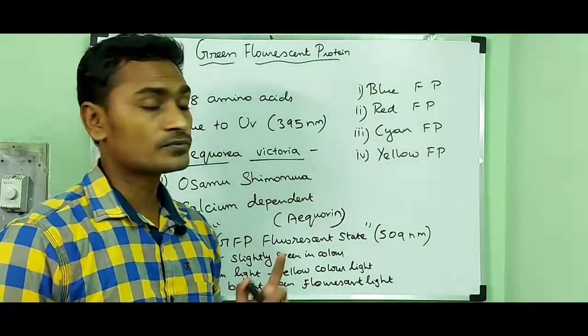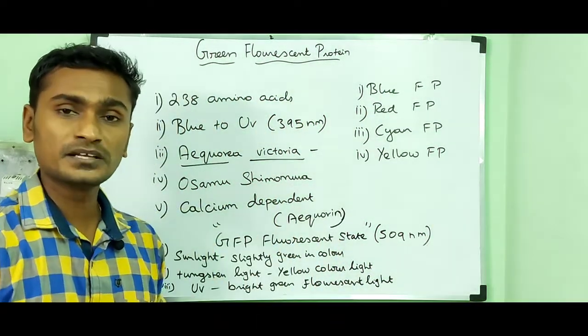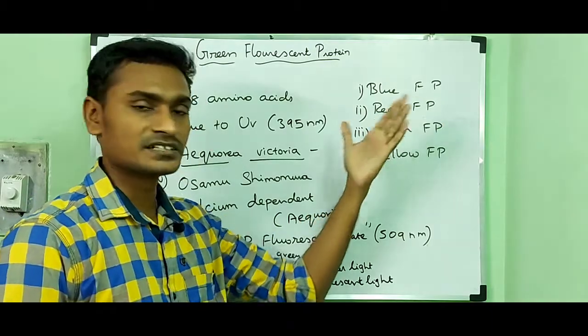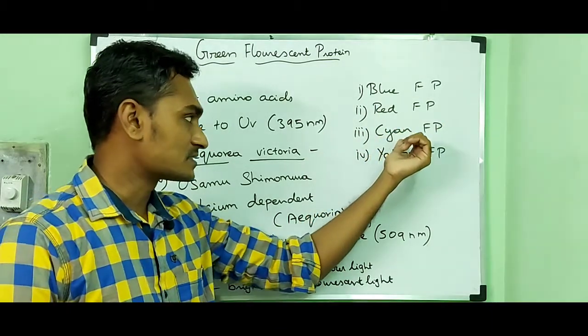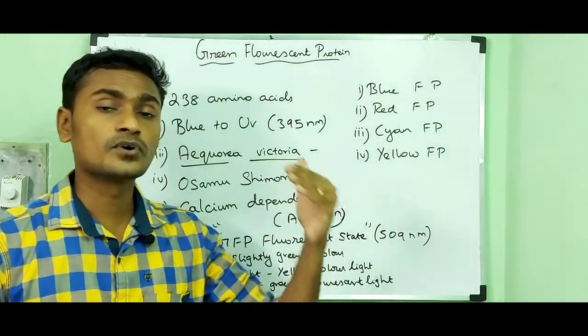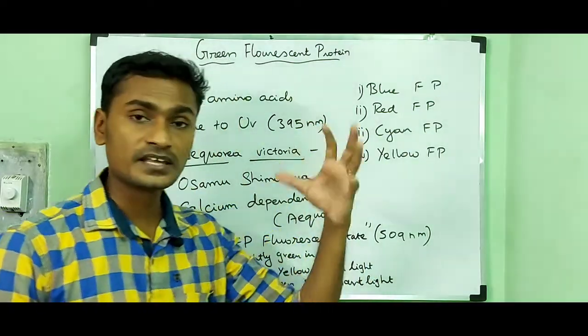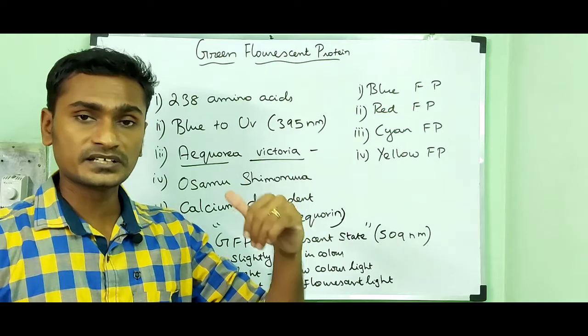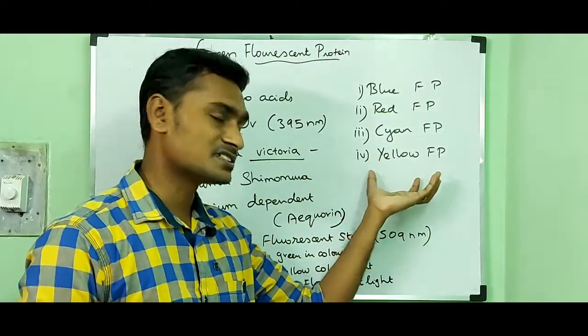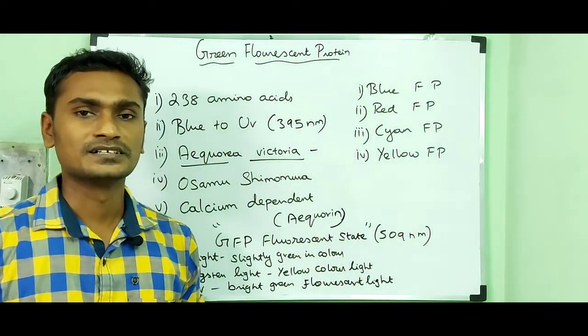Blue fluorescent protein means it can emit blue color. Red means it can emit red color. Cyan means it is a variant form of green fluorescent protein. Yellow means it can emit yellow color.